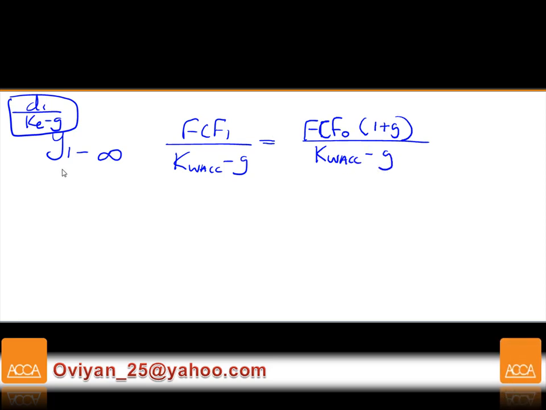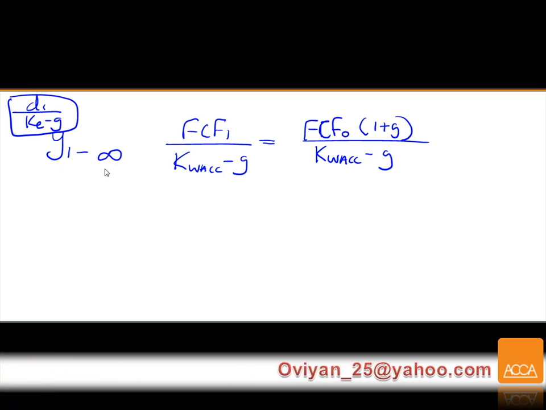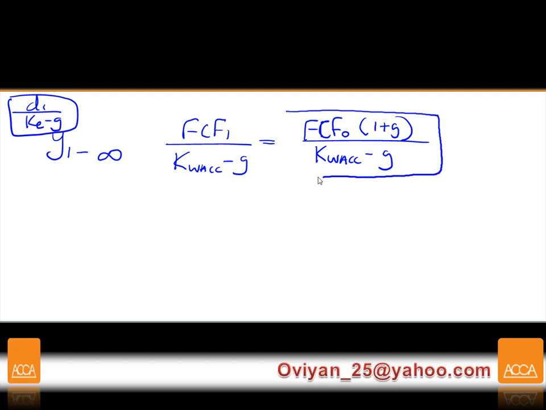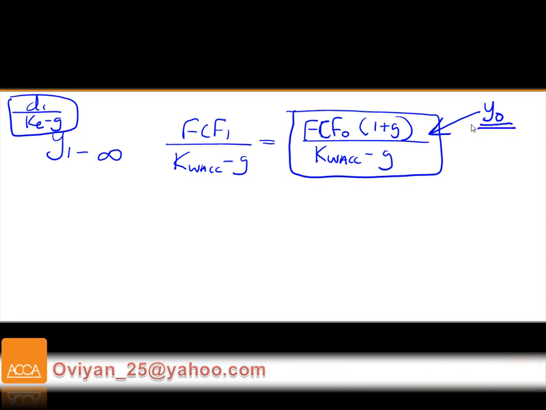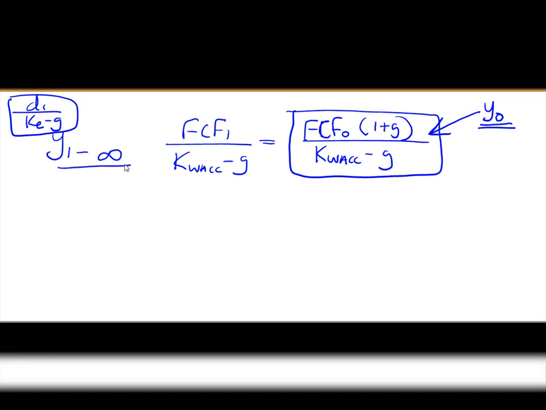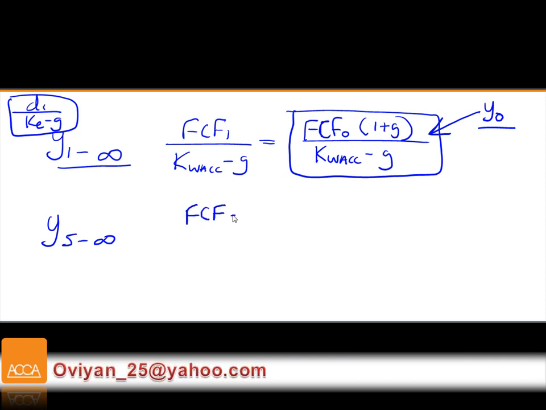Now that is if it's year 1 to infinity. Now if you use year 1 to infinity, you are going to get this answer. Whatever you're going to get here will be at year 0 value. Year 1 to infinity, you do the calculation, you're going to end up in year 0. But if you're going to do year 5 to infinity, you're going to use free cash flow 5.